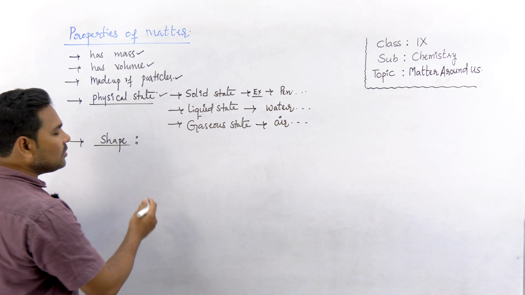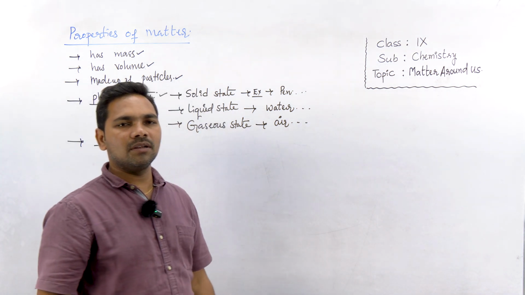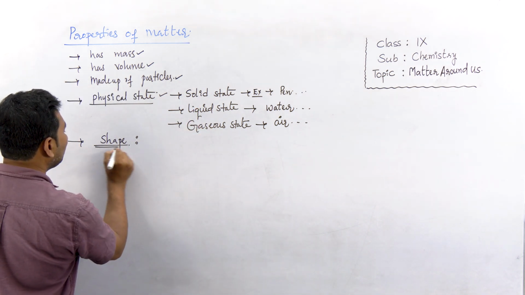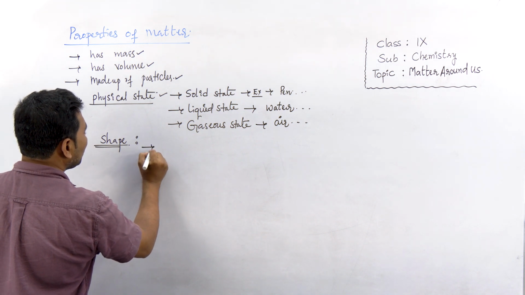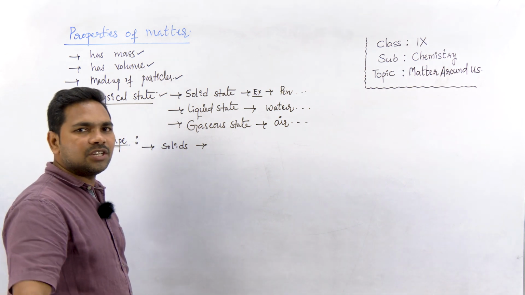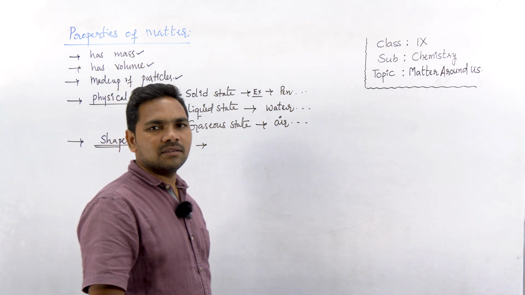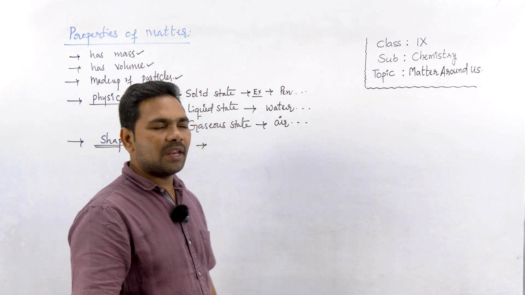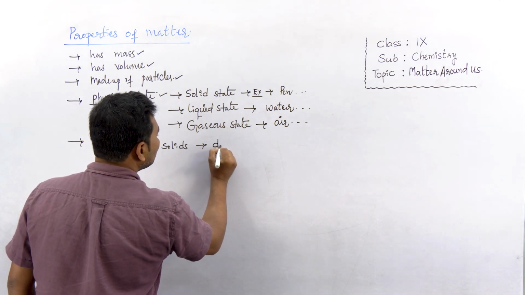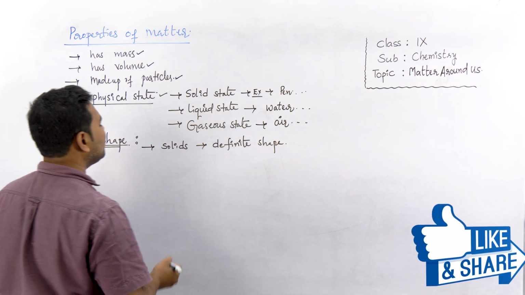Coming to the shape, there are different shapes. I'm not going to the shape of individual matter. Broadly, what different shapes do the different states of matter have? If we go with solids, do solids have a definite shape? Like this pen, what is the shape of the pen? We can say cylindrical. What is the shape of a ball? Spherical. Solids have a definite shape.